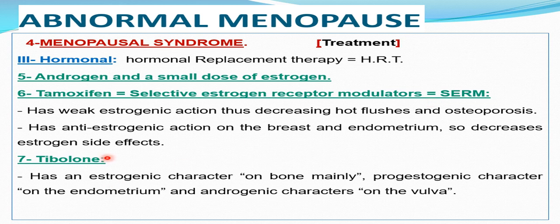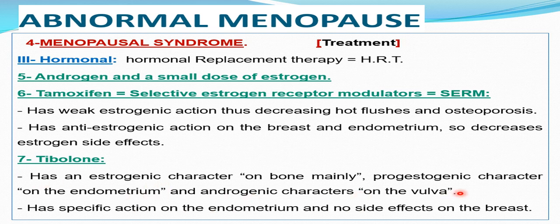Tibolone is considered one of the best treatments replacing estrogen, as it has an estrogenic character on bone, preventing osteopenia and osteoporosis, progesterone character on the endometrium, preventing hyperplasia and preventing abnormal uterine bleeding, and the androgenic character on the vulva, increasing its blood supply and increasing libido. So, it is considered one of the best lines of treatment. Again, it has a specific action on the endometrium and no side effect on the breast.